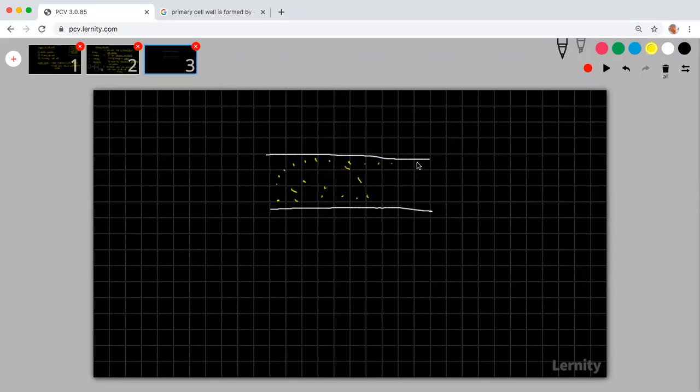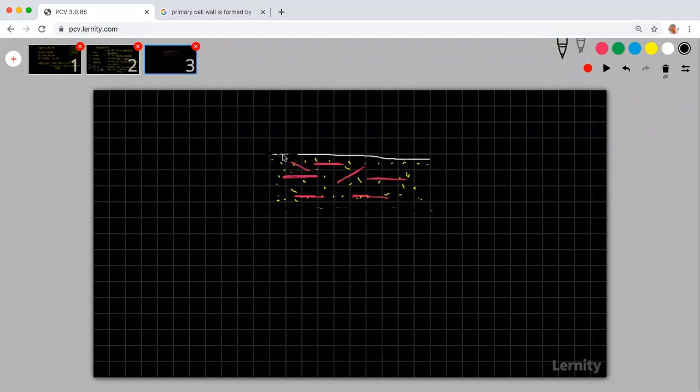So this yellow colored thing is the matrix. In it, the cellulose microfibrils are going like this. This line is also not there. I'm drawing this line only to give some definition.